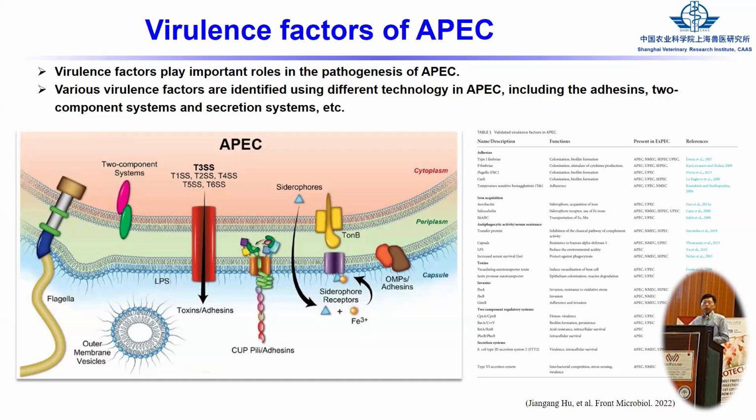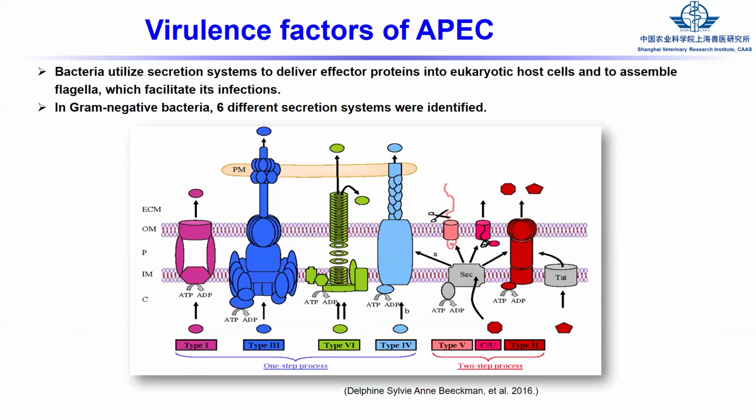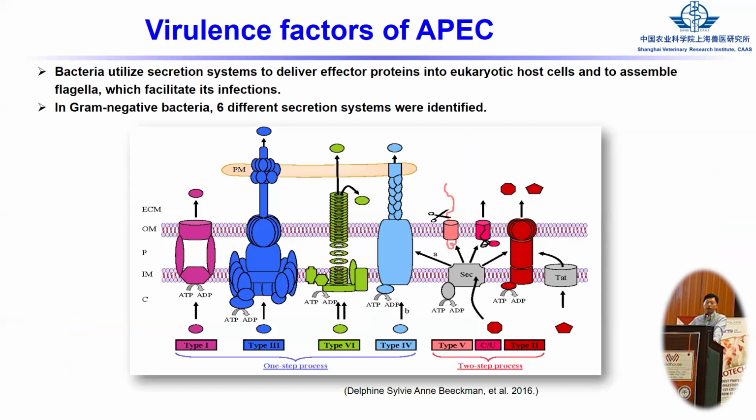These include the secretion system, OMV, LPS and other virulence factors. In our lab, we identified many different virulence factors, but I will just focus on the secretion systems. In gram-negative bacteria, there are 6 different secretion systems.